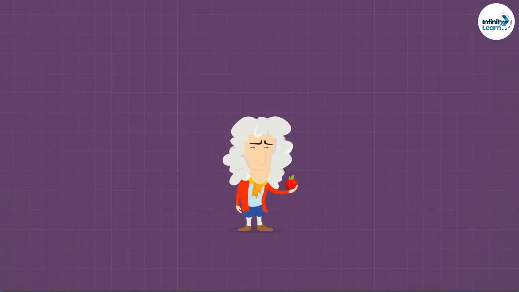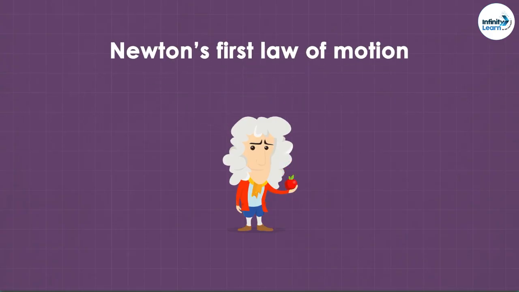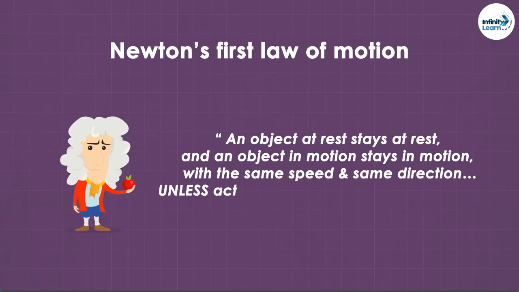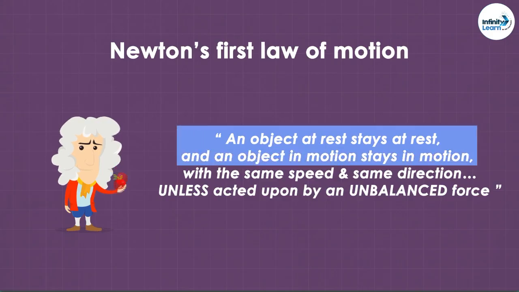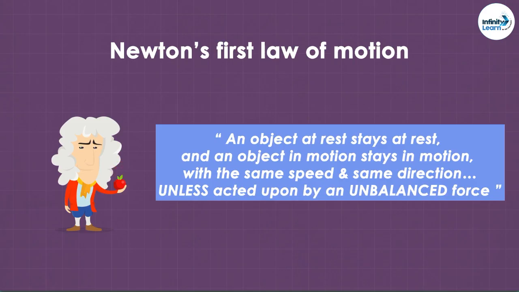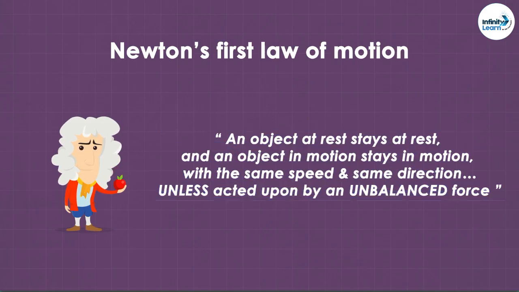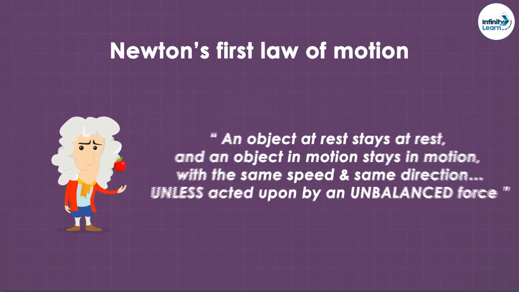In the previous session, we covered the basics of Newton's first law of motion. It said this: an object at rest continues to stay at rest, or continues to stay in motion at constant velocity, unless acted upon by an unbalanced force. Can you think of real-life examples in which this law is demonstrated?